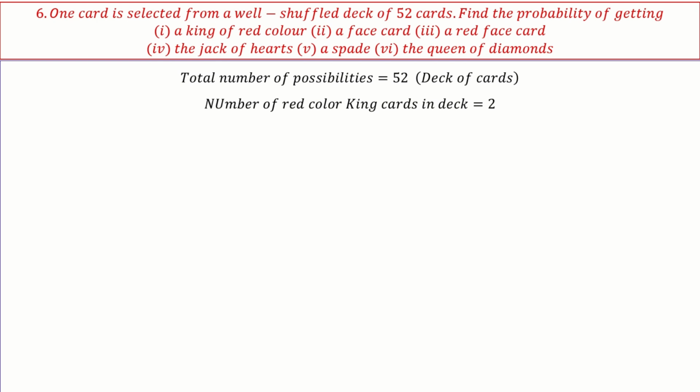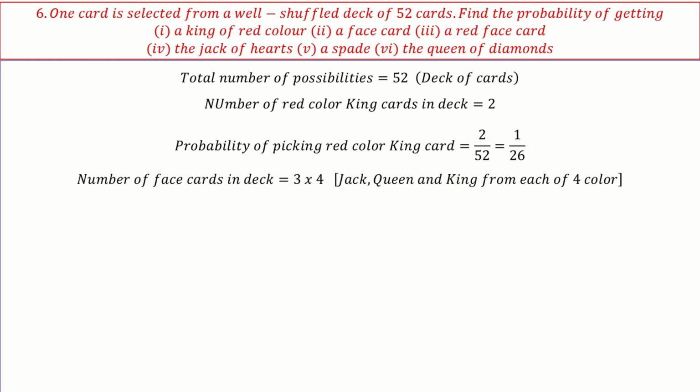Total number of possibilities are 52. Number of red kings are 2. So 2 out of 52, which is 1 by 26. Number of face cards are 3 into 4, that is 12. So 12 out of 52, which is 3 by 13.